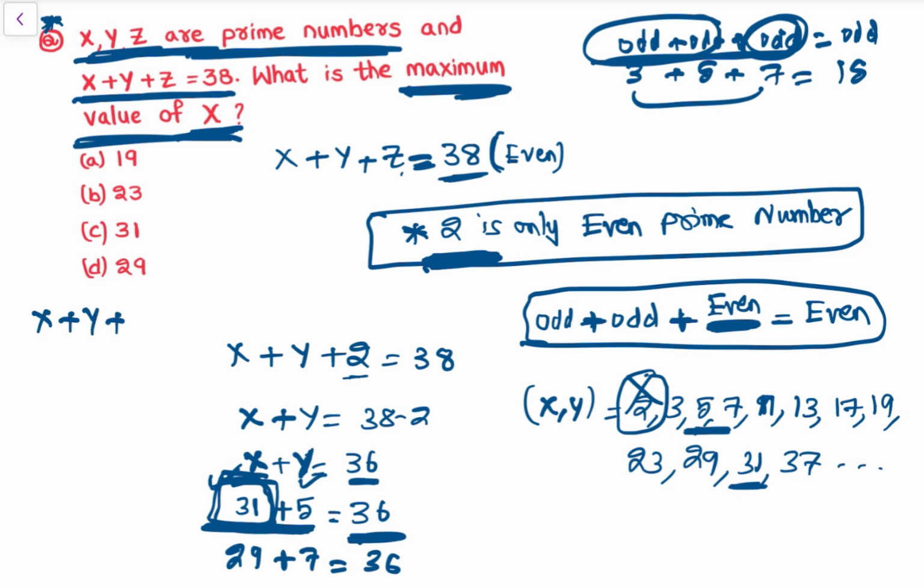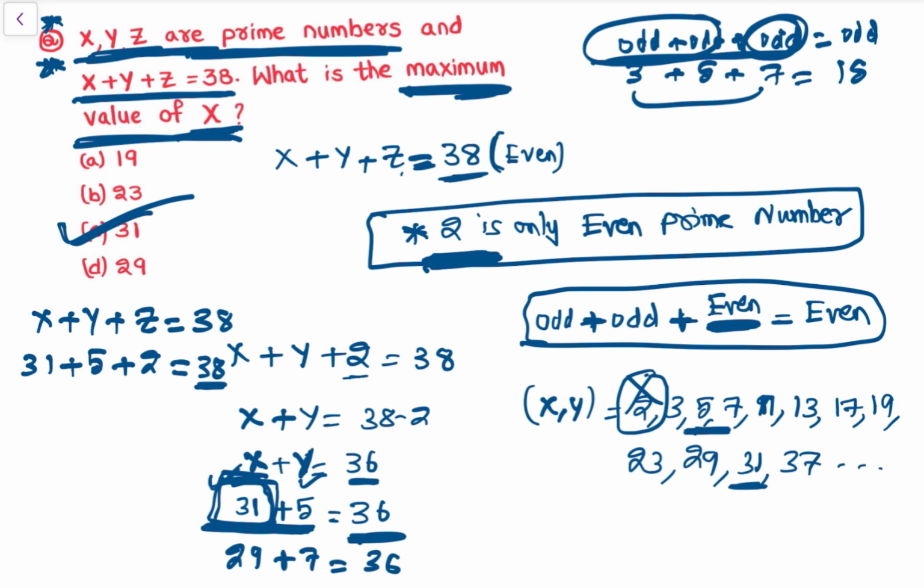Now x plus y plus z is equal to 38, all three are prime, so this would be 31 plus 5 plus 2. See, 31 plus 5 is 36, 36 plus 2 is 38, so even. So again, the answer is 31. The maximum value of x is 31. Right? Again, a very good question. These kinds of questions UPSC can ask.